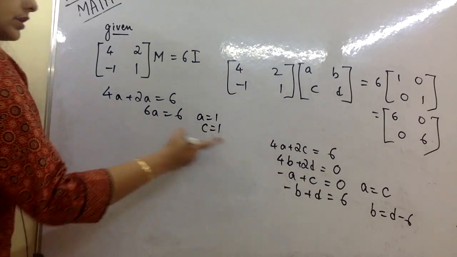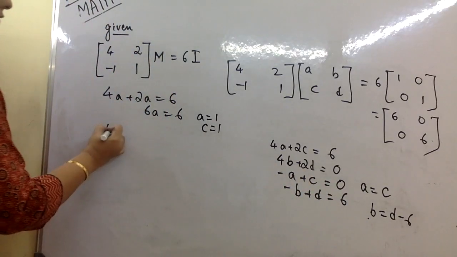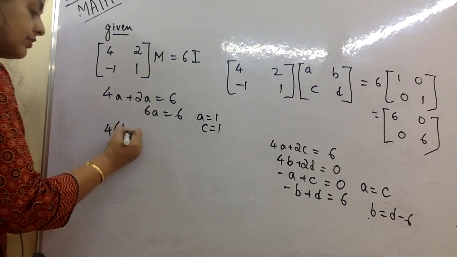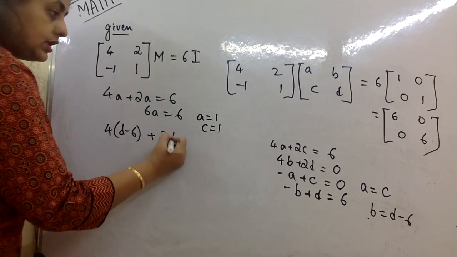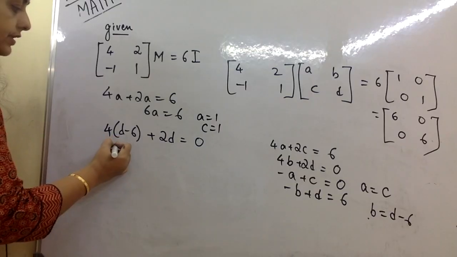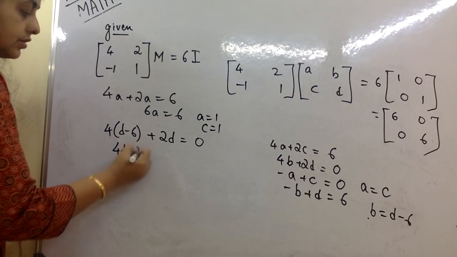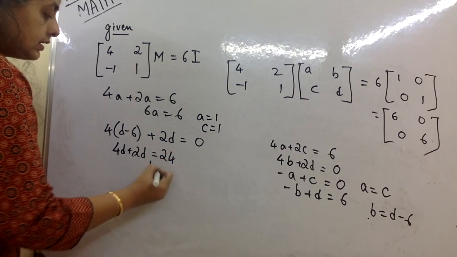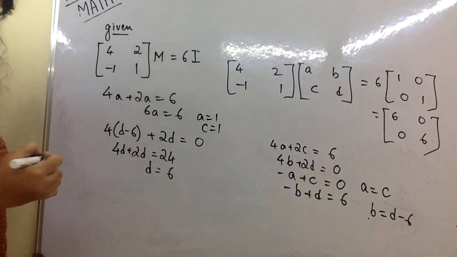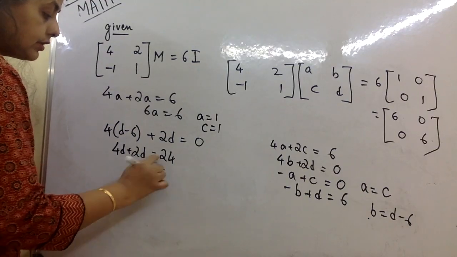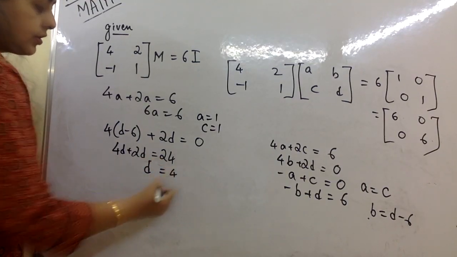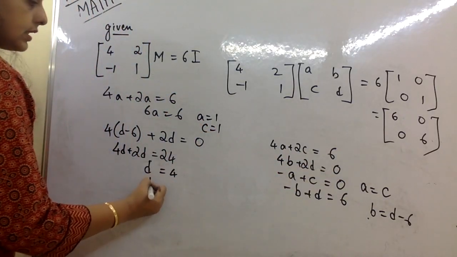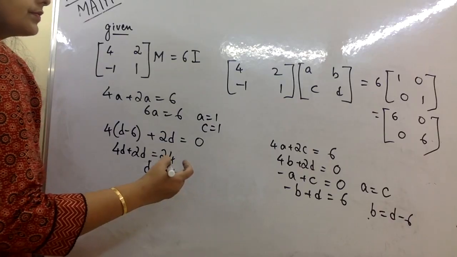Here we'll put this one. So 4b, in place of b we'll put d minus 6, plus 2d is equal to 0. That gives 4d plus 2d is equal to 24, so d is equal to 4. If d is equal to 4, if I substitute it here, b is equal to minus 2.